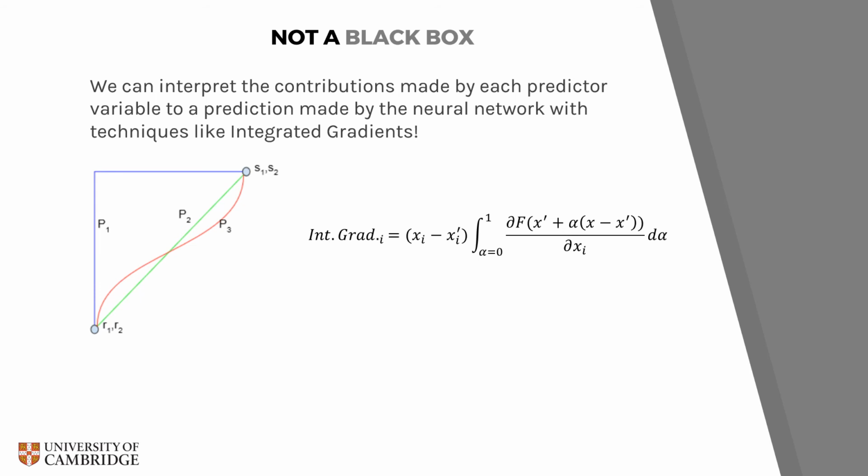We consider the straight line path from the baseline x' to the input x and numerically compute the line integral of gradients of the output with respect to the ith input variables along this path to obtain the attribution corresponding to the ith input variable. Accumulating the gradients with the path integral ensures that we estimate the aggregate influence of each predictor instead of just the local influence.